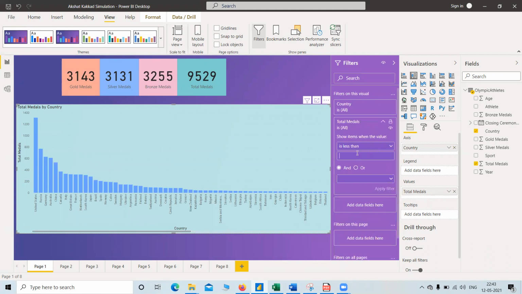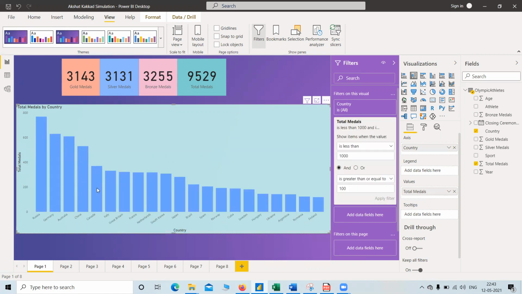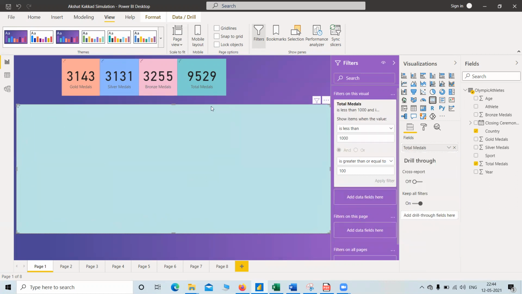Now if we again filter that is less than 1,000 and greater than or equal to 100, again we will recover our data. So now if we click Russia, total medals 8. Now we just want to see how many gold, silver, bronze and total medals there are. So we can put cards over here. That is the card. Okay, this is the card.